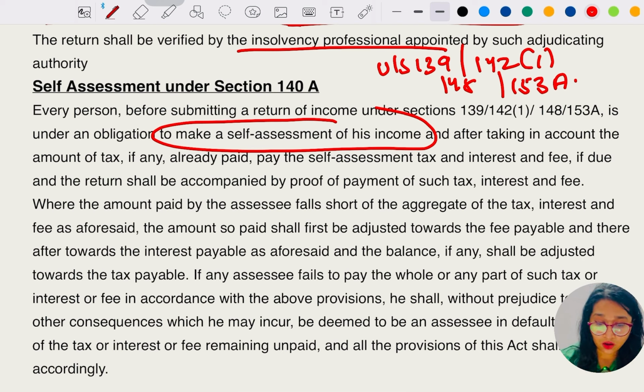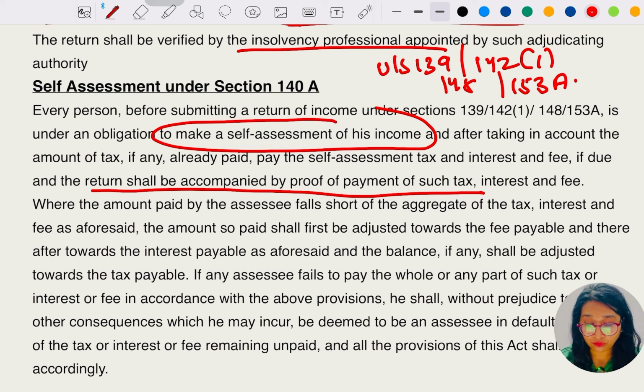After taking into account the amount of tax, if any, already paid, the person must pay the self assessment tax, and interest and fees if due, and the return shall be accompanied by proof of payment of such tax, interest and fees. For example, let's take TDS. We have already covered TDS and advance tax, right?